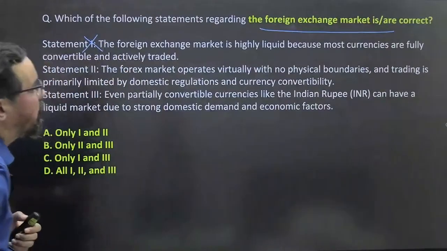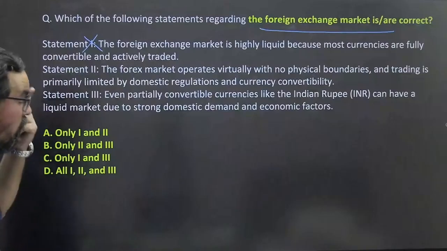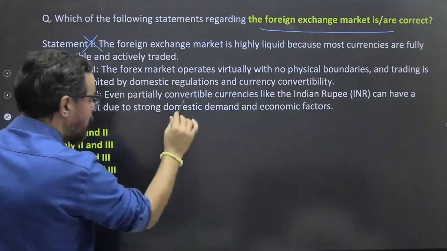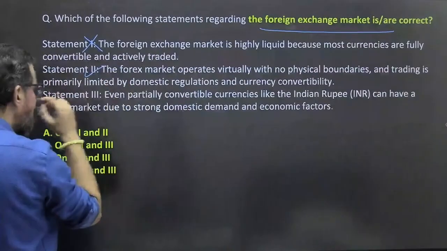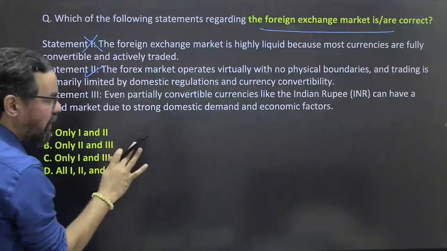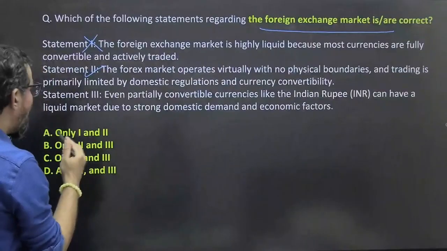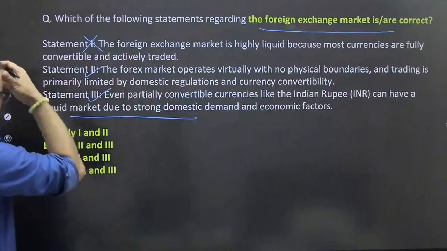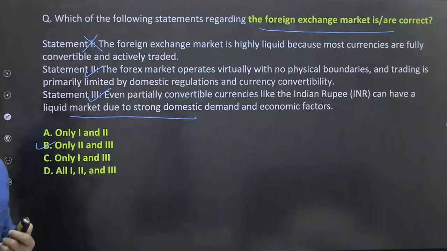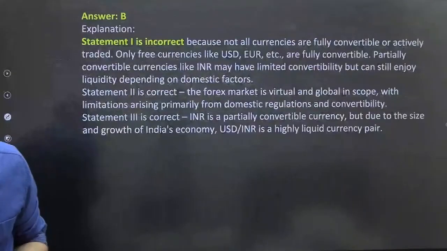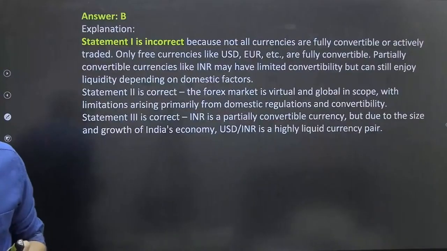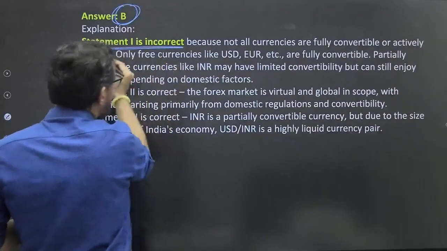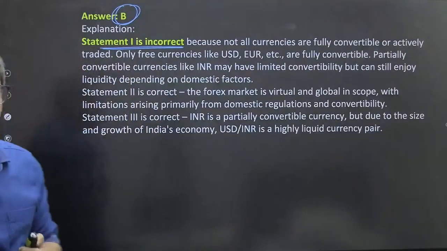Forex market operates virtually with no physical boundaries, and trading is primarily limited by domestic regulation and currency convertibility. True. Even partially convertible currencies like the Indian rupee can have a liquid market due to strong domestic demand and economy factors. True. Okay, 2 and 3. So option B will be the right answer for this one. Correct. So statement B, and the rest is very easy.